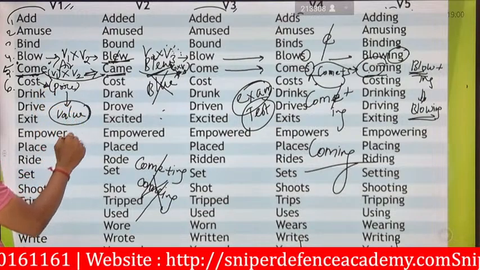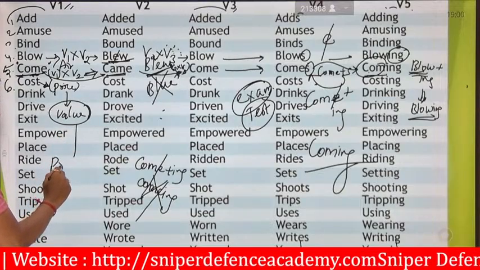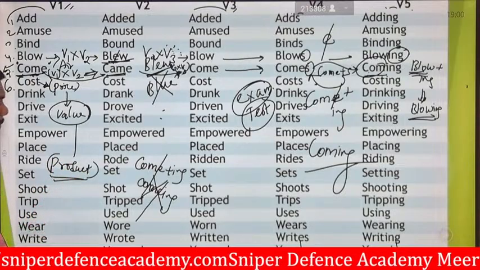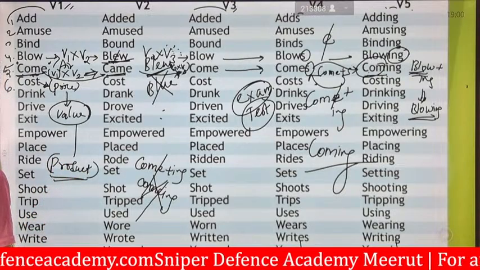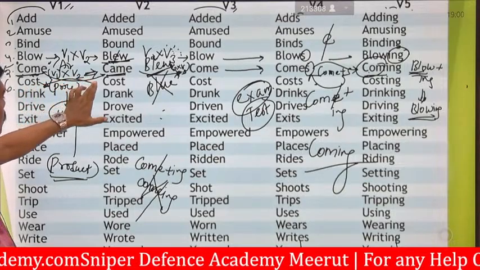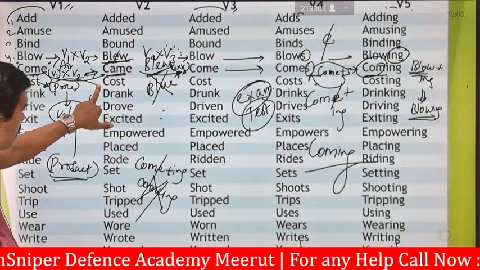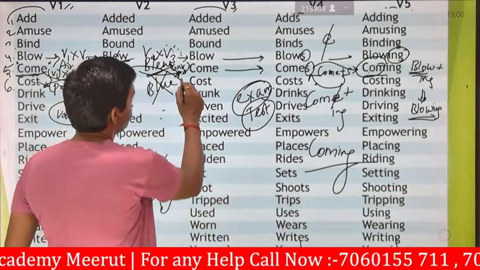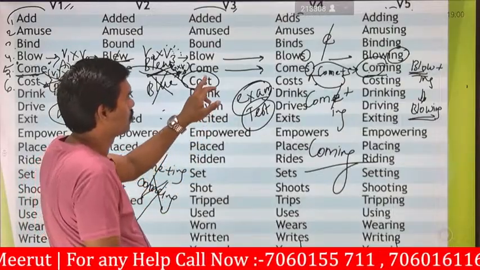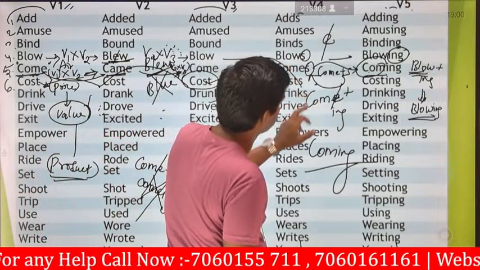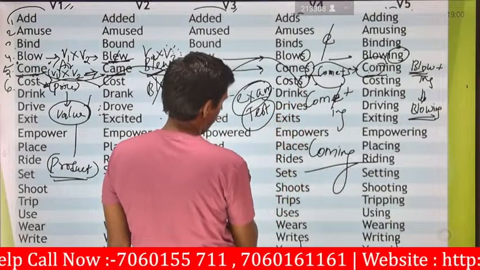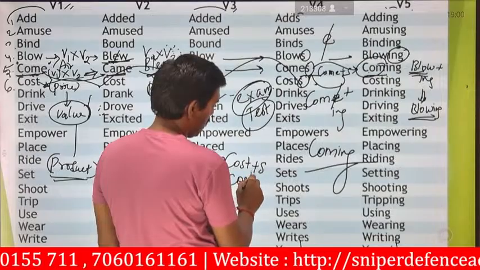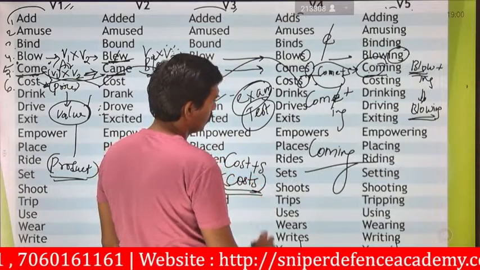Each and every product has a cost. So cost will be replaced in terms of cost as it is. This cost will also be replaced in terms of cost as it is. This cost will also be replaced in terms of cost plus S, that is, costs.